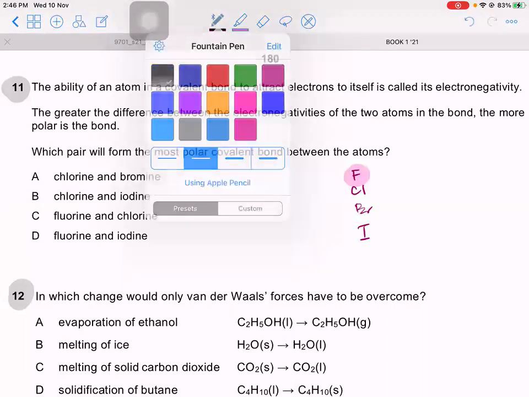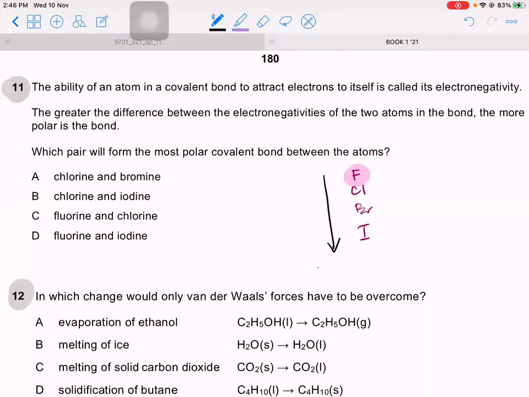And we know what is the trend in electronegativity? Down the group electronegativity decreases. So this has the highest electronegativity. Which will have the least? Iodine. So the difference between these two will be the greatest. Yes, this will be the greatest. So wherever you see F and I, that is your answer, which is D. Clear? If F and I wasn't an option, then it could have been F and Br. If F and I was not given, let's suppose.